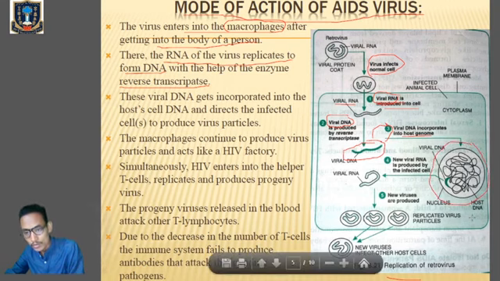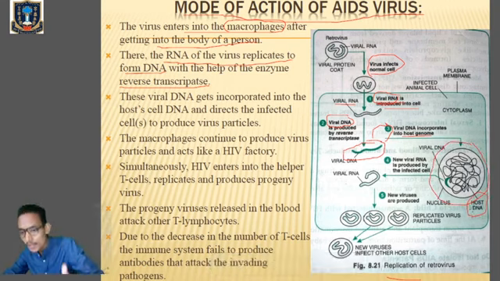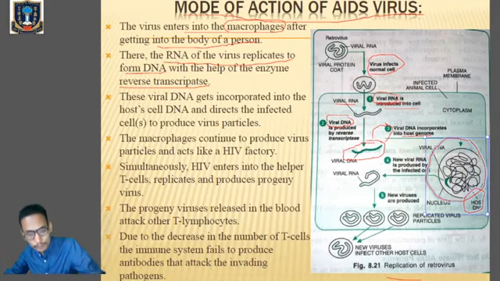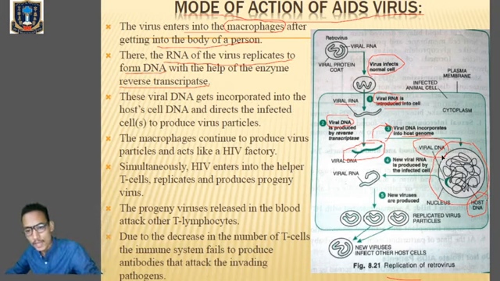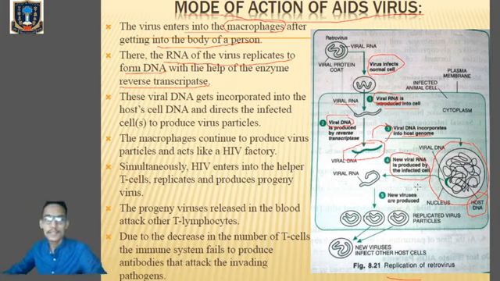You can say this is the host DNA, that means our own body DNA, and this is the viral DNA. Whenever the host DNA replicates to produce the daughter DNA, at the same time this viral DNA will also replicate. When the viral DNA replicates, new viral RNA is also being produced by the infected cells.